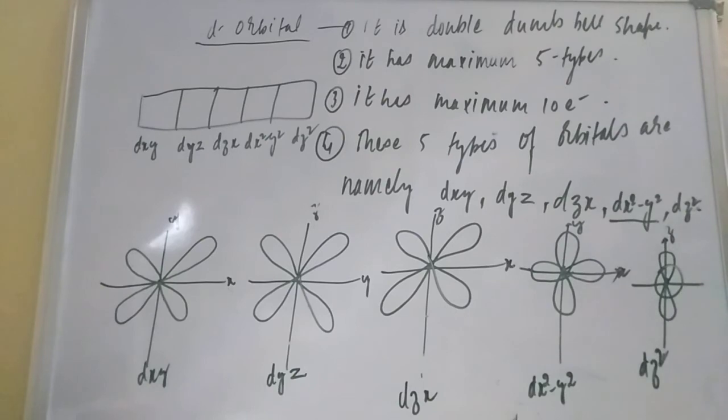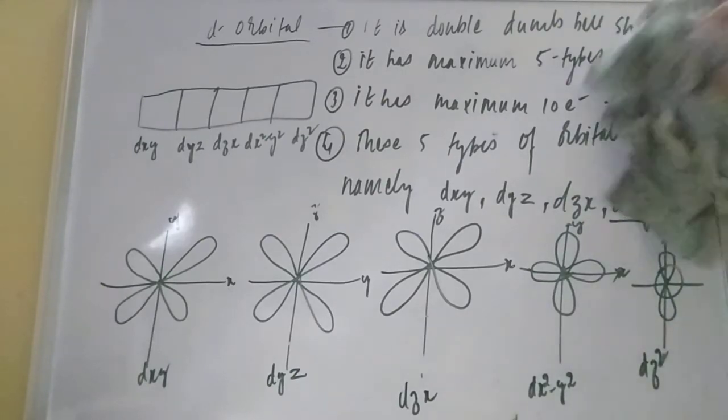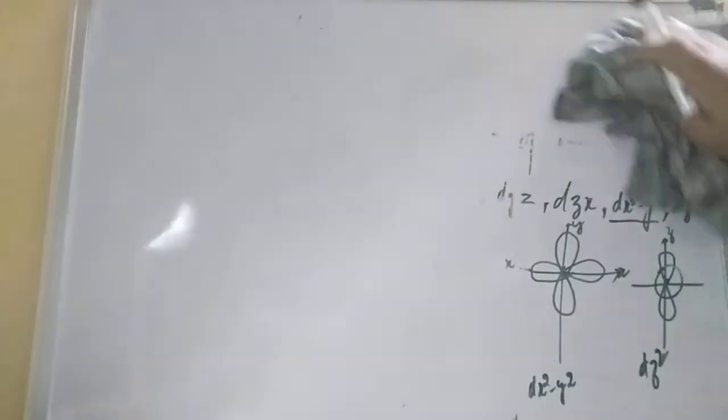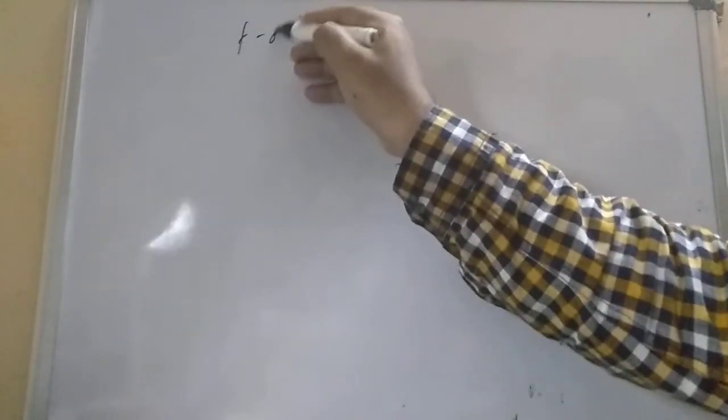Now let us move to the f orbital. What is the f orbital? If you want to know the f orbital in detail, firstly the structure of the f orbital is very complex, you cannot draw it on paper. The d and f orbitals are important also.